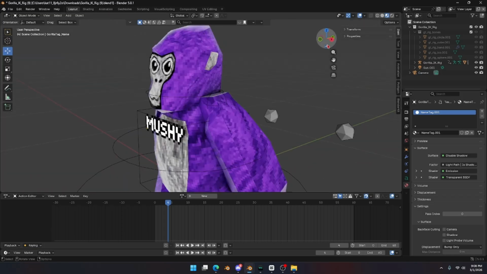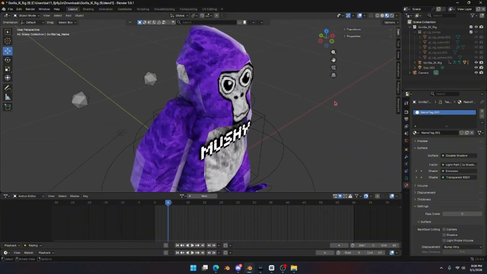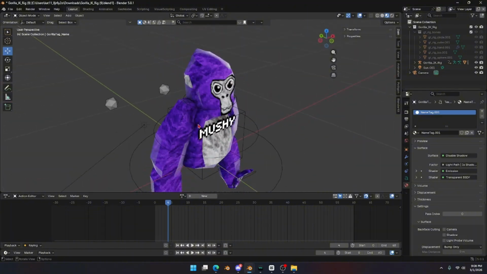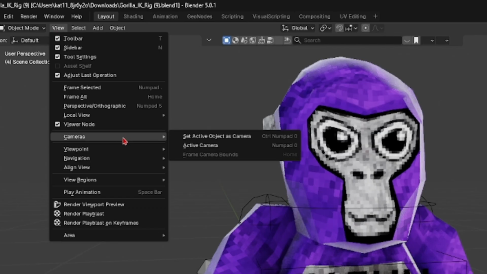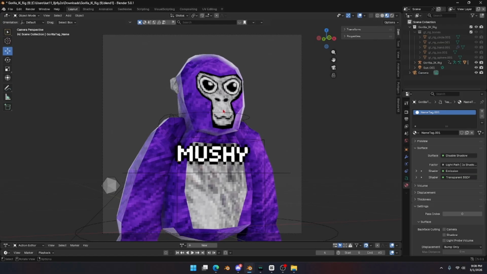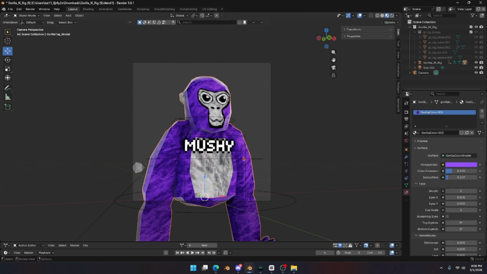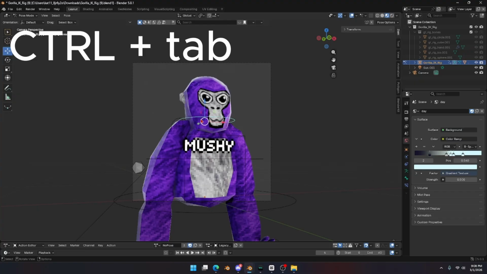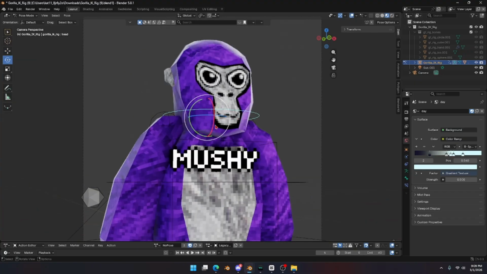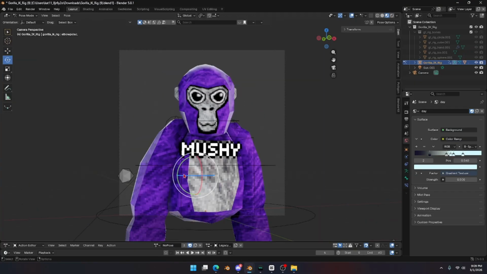Press S to scale it up and have the name pretty big so people know it's you. It should start in your camera view, but you can hold down the mouse wheel to look around your gorilla. But if you want to go back to your camera, click view, cameras, active camera, and then click on the rig of your gorilla, not the fur, the rig, and hit Control Tab to go into pose mode. Now we can start posing our gorilla.